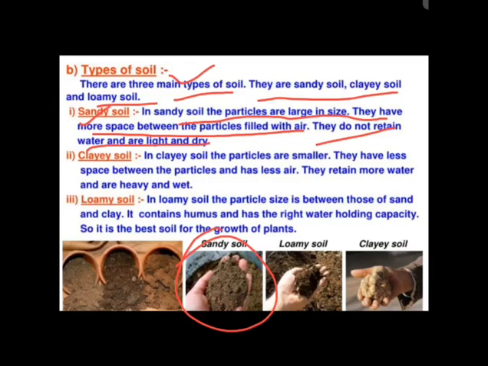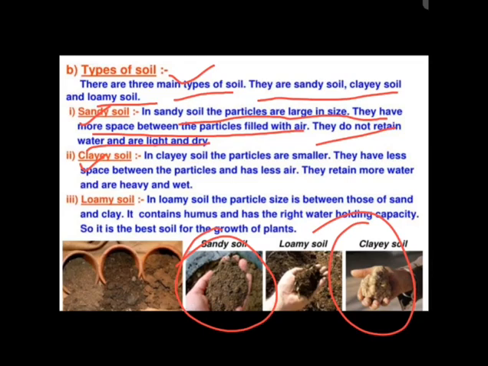Now the next type of soil is clay soil. In clay soil, the particles are smaller. They have less space between the particles. They also retain more water, and they are heavy and wet. They are heavy because they can retain water, and they are wet also because they can retain water, right? So sandy soil and clay soil are different from each other.